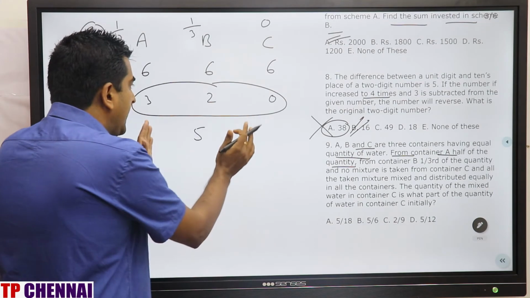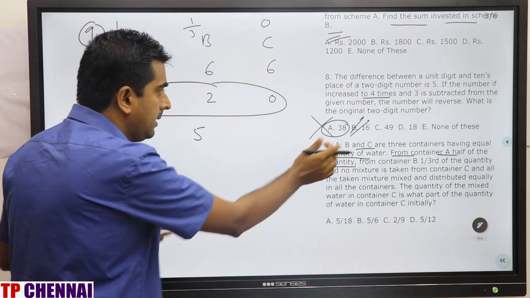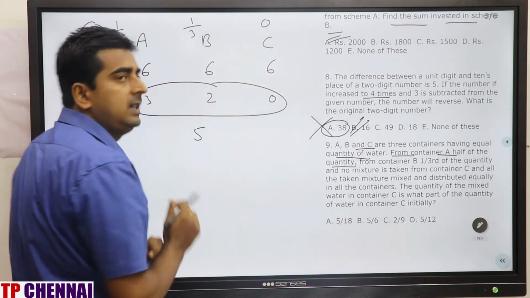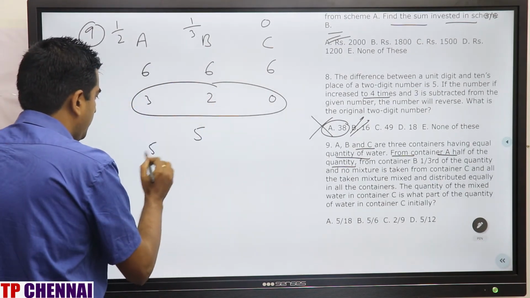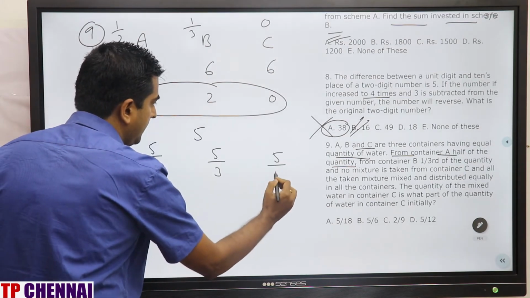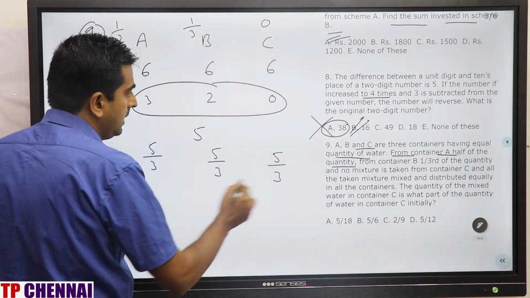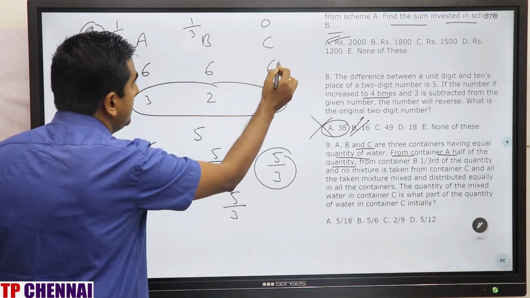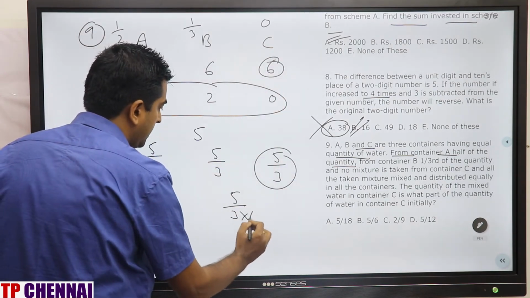Then this 5 I am equally distributing among A, B and C. In what ratio? 5 by 3, 5 by 3 and 5 by 3. So container C, now the added value is 5 by 3. Initially 6. So 5 by 3 into 6, what is the answer?